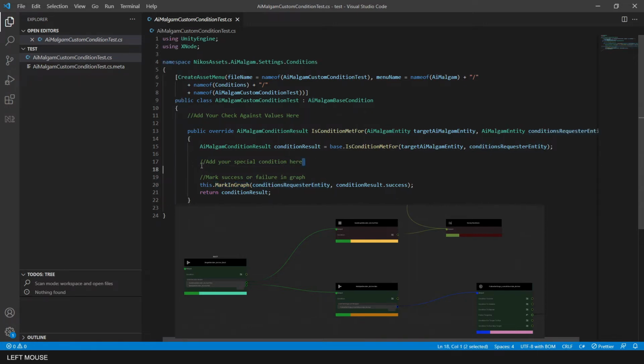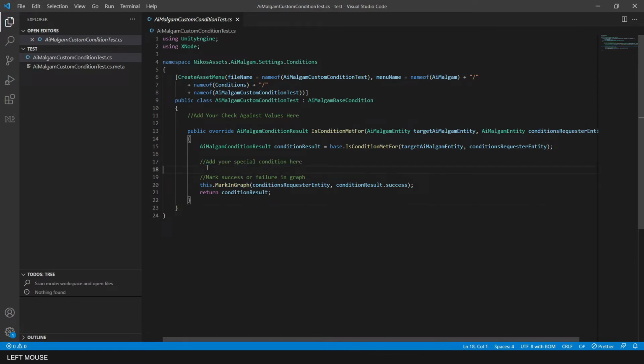The condition requester entity must match the hosting entity of the selected decision system in order for you to see the markings in the graph editor you want to debug or view the colorings in. It's mainly for visualization for you.